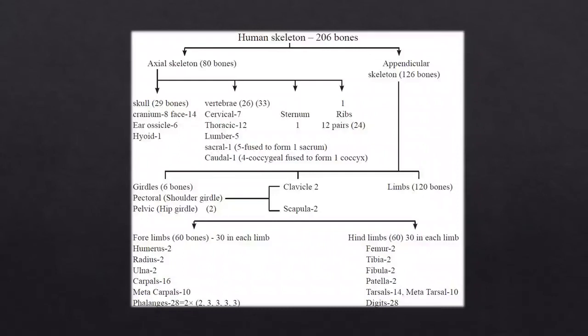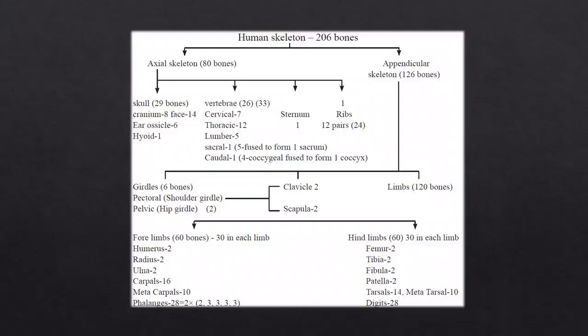Now, if we have to segregate the 80 bones of our body, how is it segregated? As the skull, cranium, ear ossicles, hyoid, and vertebrae: cervical, thoracic, lumbar, sacral and coccygeal. The sternum, the ribs. While the appendicular, that is 126 bones, is classified as the girdles, the pectoral, that is the shoulder girdle, and the pelvic. And then the limbs, which have 126 bones.